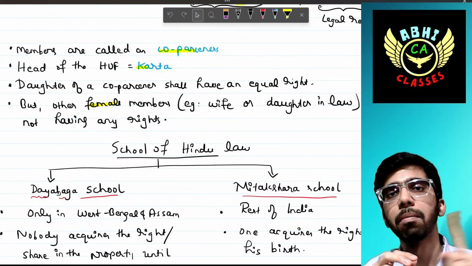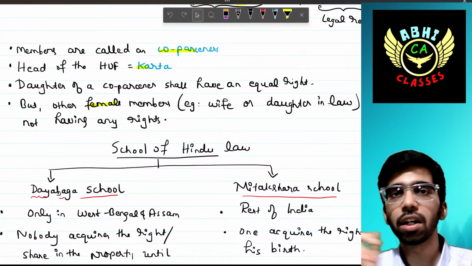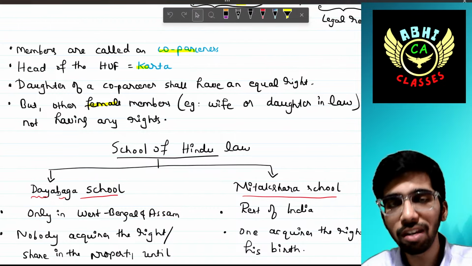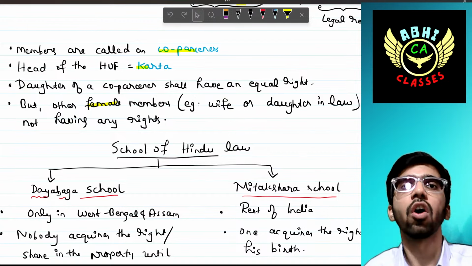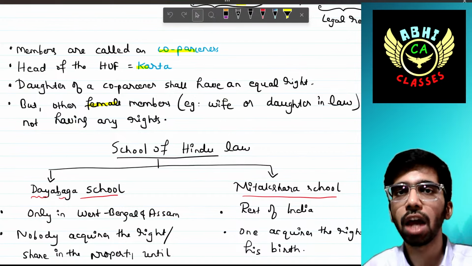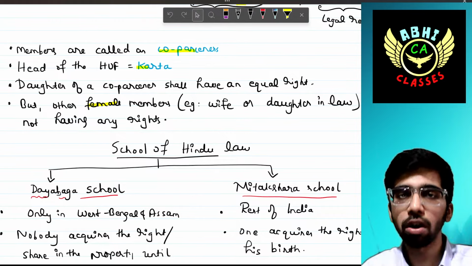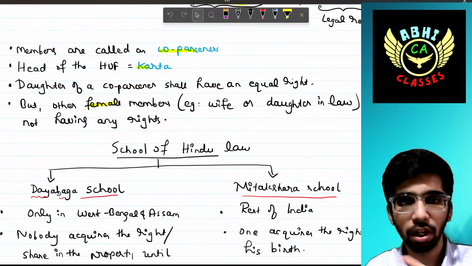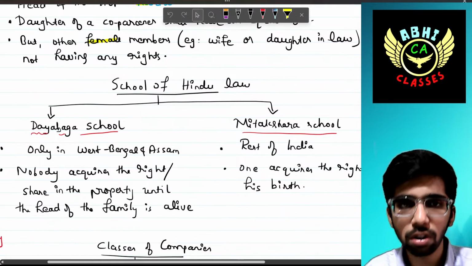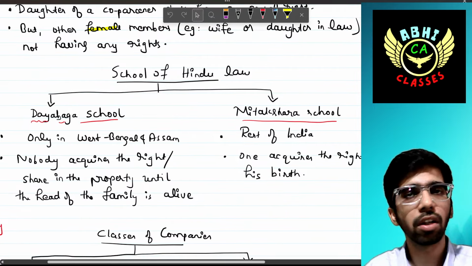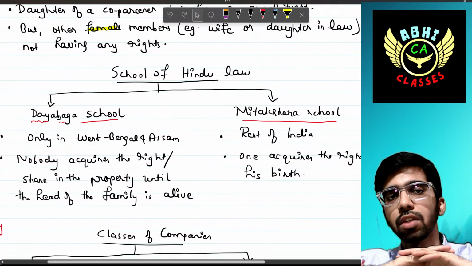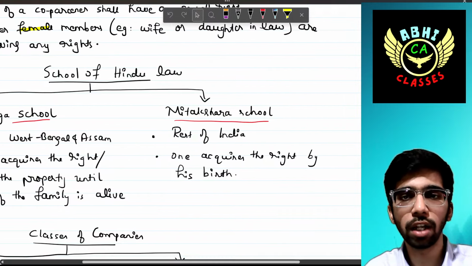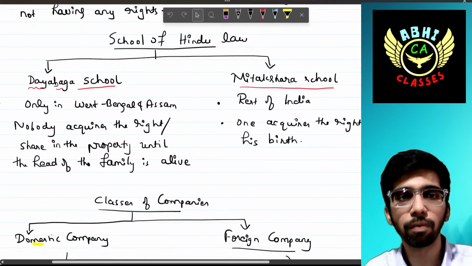However, other female members who are coming from outside the family, for example, the wife of a coparcener and the daughter-in-law of a coparcener, do not have any legal right over the assets. Okay. Next, there are two types of schools of Hindu law: one is the Dayabhaga school, and the other is the Mitakshara school.